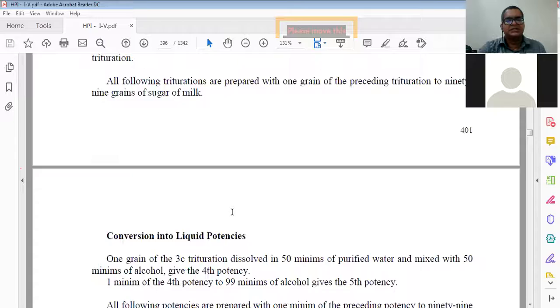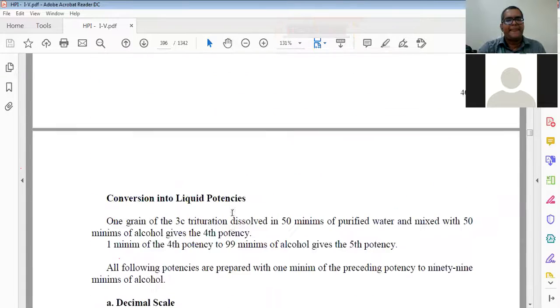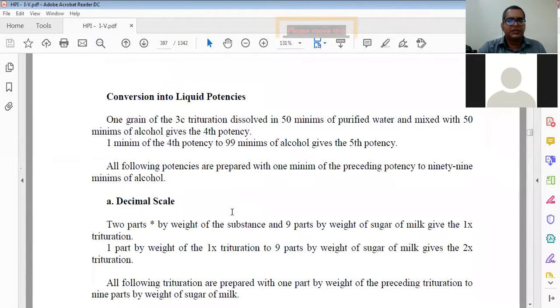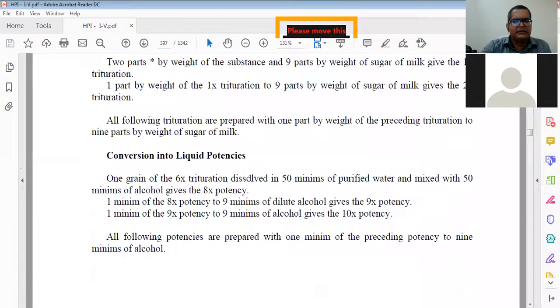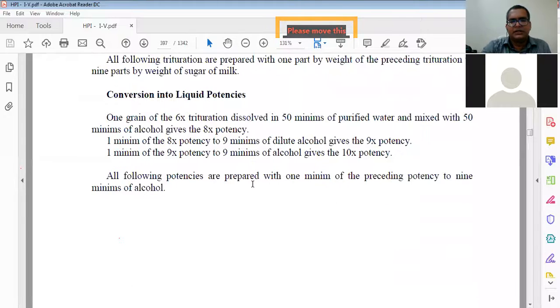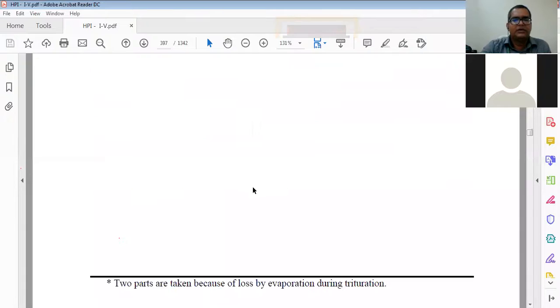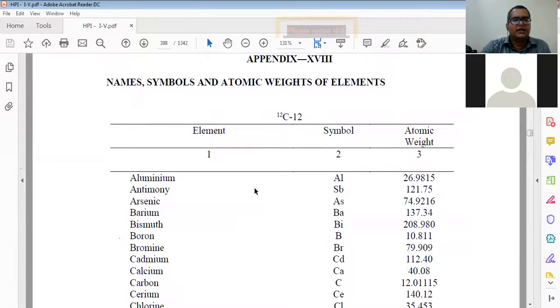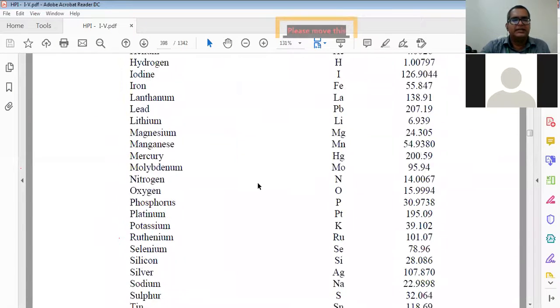Determination of liquid substances is there. Conversion of liquid potencies, how will you convert liquid potencies? That is given. Conversion: 1 grain of 3C trituration, 50 minims of purified water and 50 minims of alcohol. It is not written as dilute alcohol, but they should write it. Conversion to liquid potencies, given potencies 1 minim 9x, 8x. Only normal alcohol is given, not dilute or dispensing alcohol.